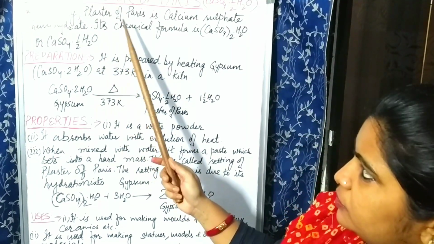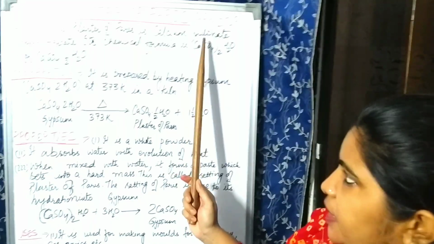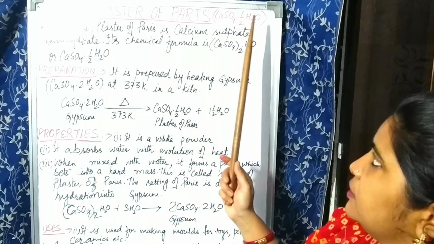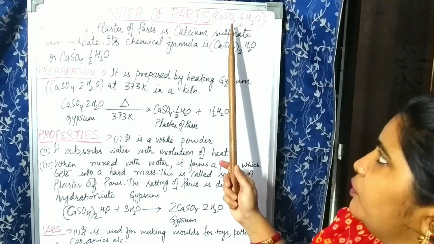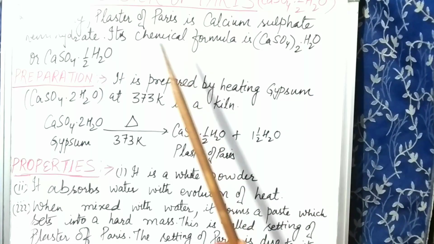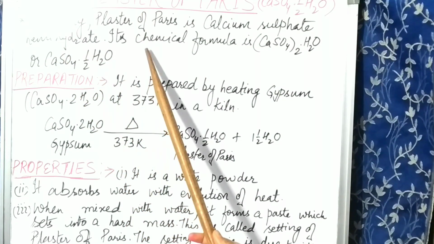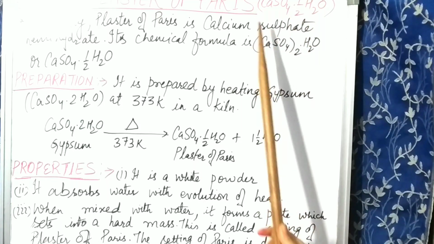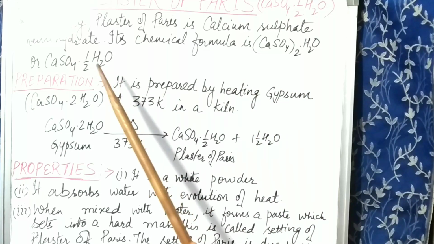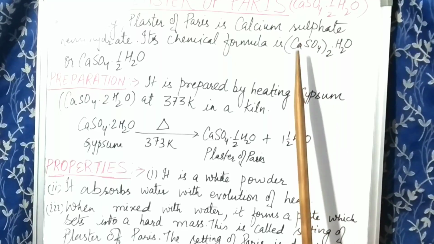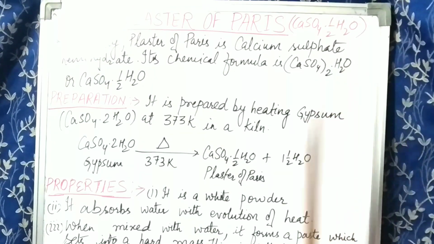So chemically, plaster of Paris is calcium sulfate hemihydrate. Why is it hemihydrate? You can see in the formula, it is CaSO4 dot half H2O. So it actually has half a molecule of water. That's why it is hemihydrate. Its chemical formula, as I just told you, is CaSO4. You can write it either as CaSO4 half H2O, or as (CaSO4) whole twice and 1 H2O.